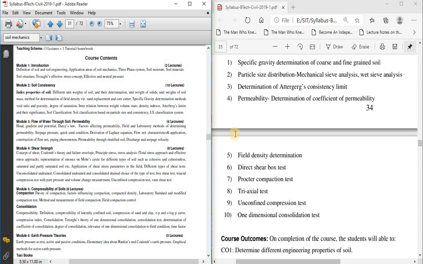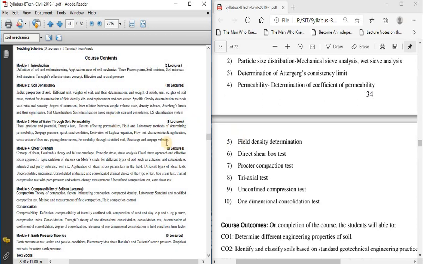Next, field density determination. You can see over here module number 2. Field density determination is included in module number 2. How to find out the field density in the field, we are going to study in practical number 5.